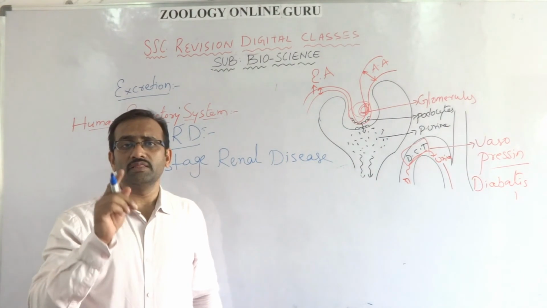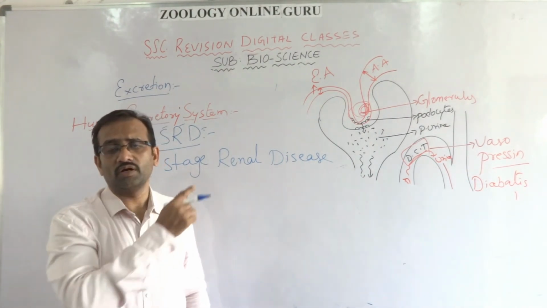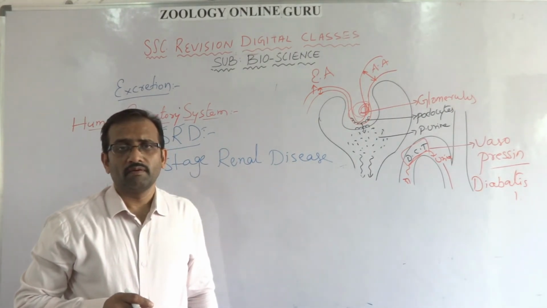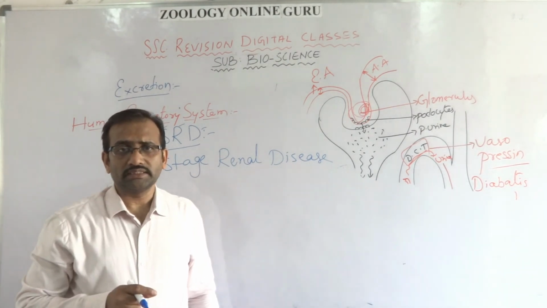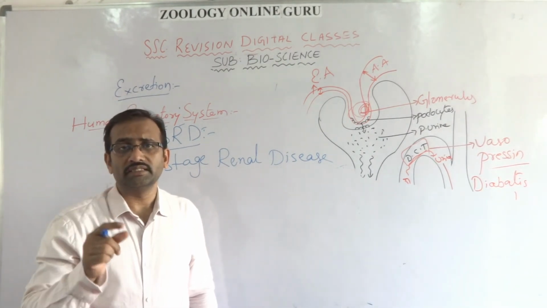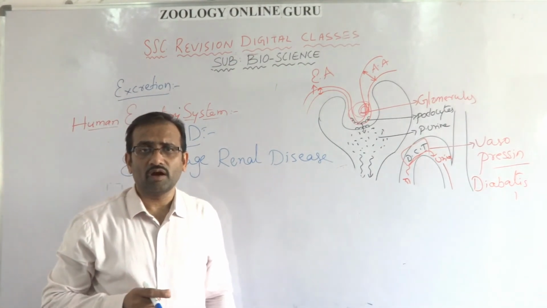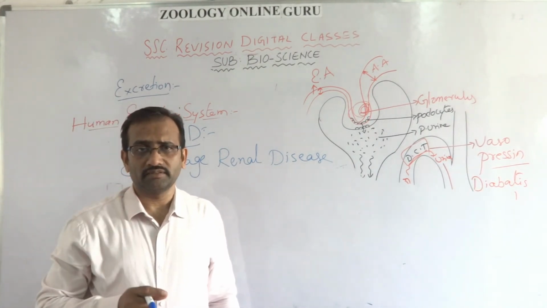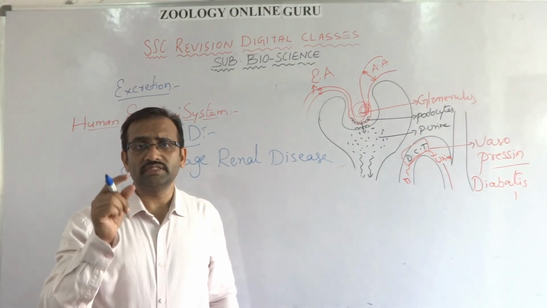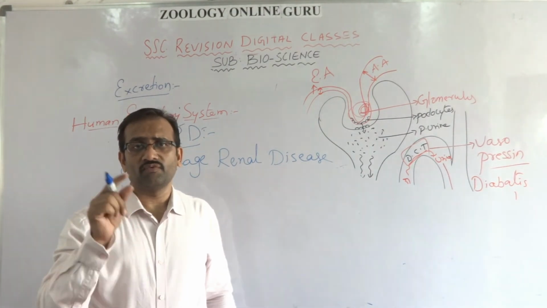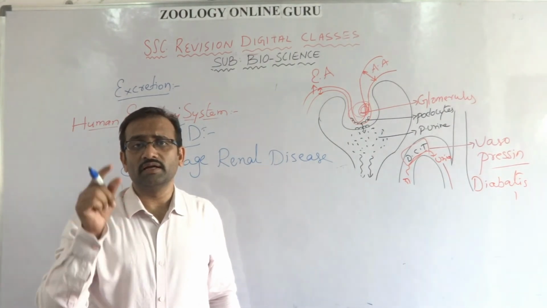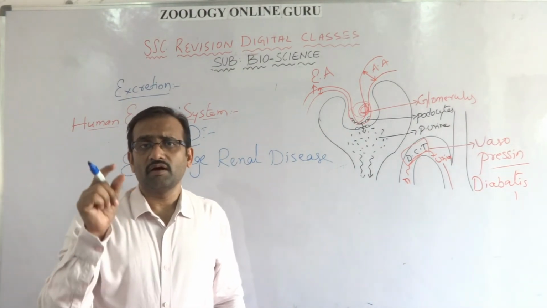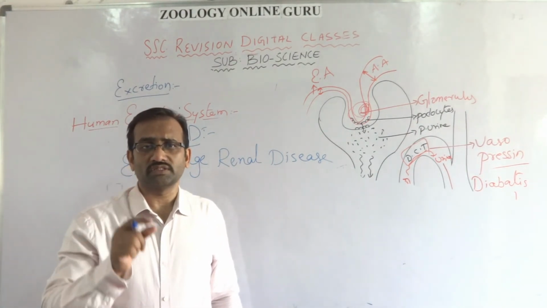If two kidneys are not functional, that stage is called end stage renal disease. Dialysis is the process in which the blood is filtered artificially outside the body. That artificial kidney is called a dialyzer, and the process which is going on in the dialyzer for the filtration of the blood is called dialysis. The phenomenon present in the dialyzer is the osmosis phenomenon.